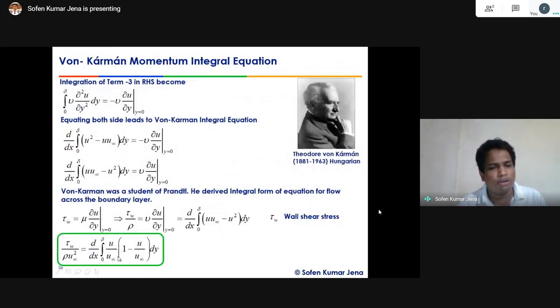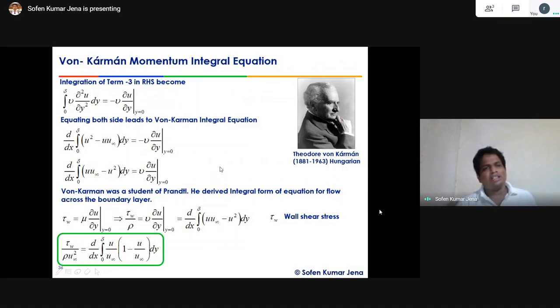So now we got the expression for the wall shear stress, but we don't know the solution. We still cannot find this integration and differentiation. We need the value of u, how u is a function of y. Once we find that, we can do the integration, then whatever remains in terms of the function of x, we can differentiate to find it.